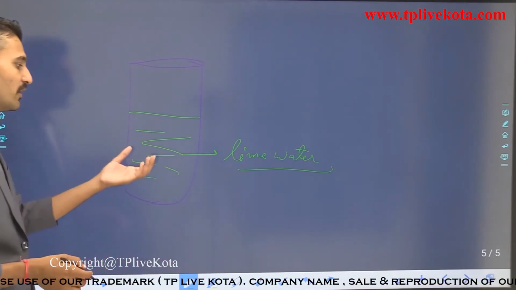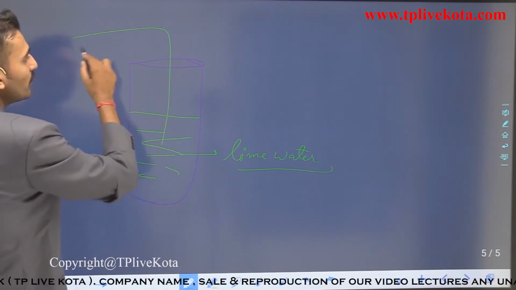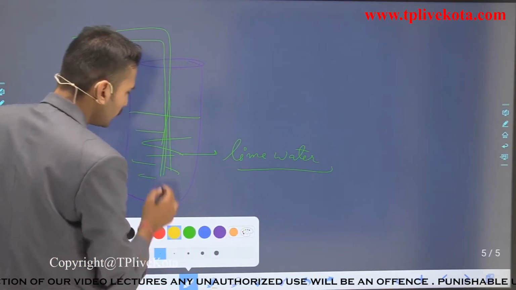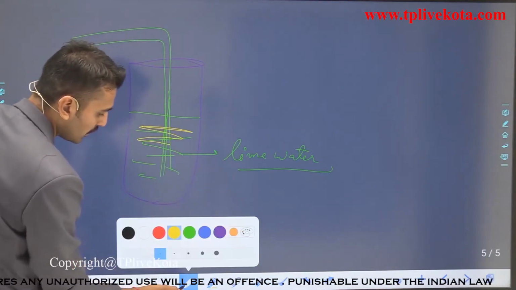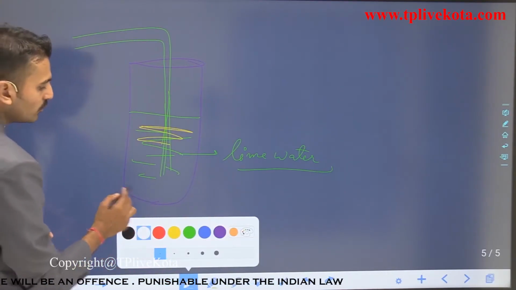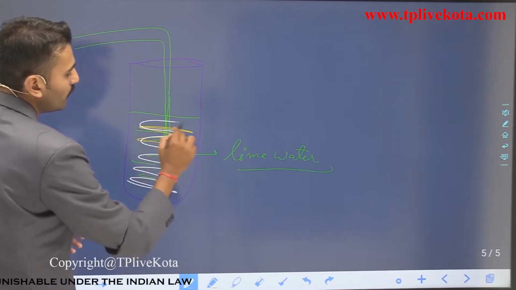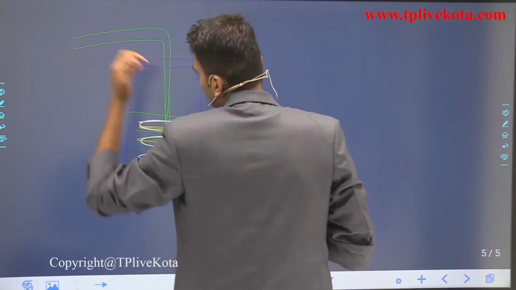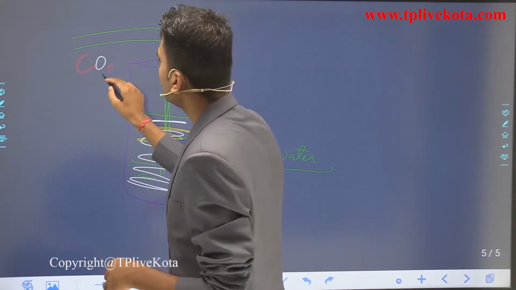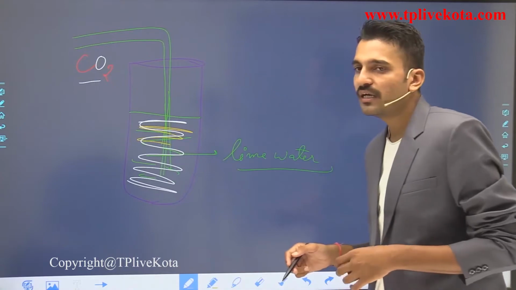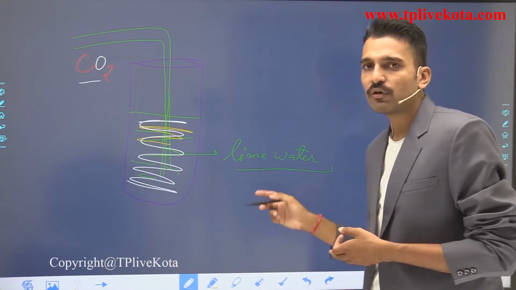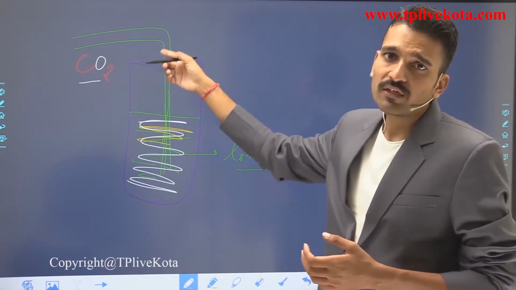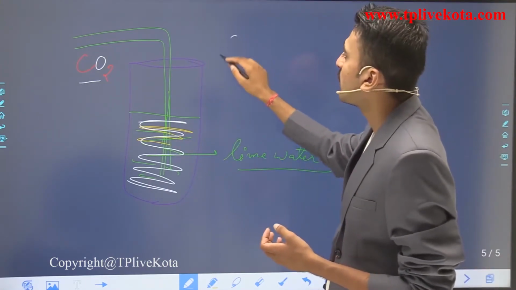If you pass carbon dioxide gas through the lime water, what happens? What you see here is that the color of the solution present in the test tube changes to white. It changes to milky white. It means that on passing the CO2 gas, if the color changes to white for the lime water, it means the gas that you are passing here was carbon dioxide.